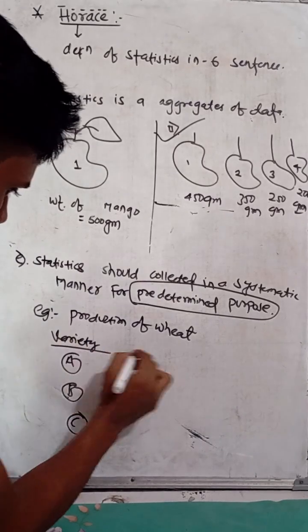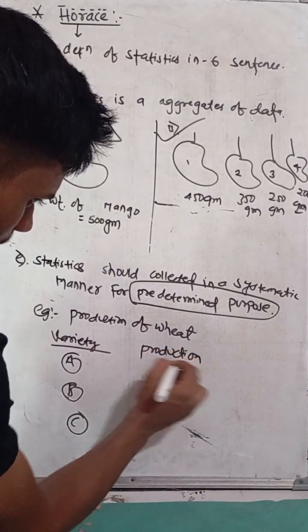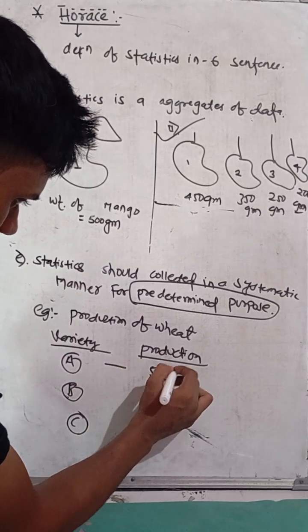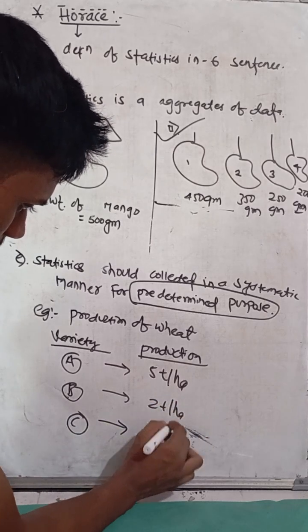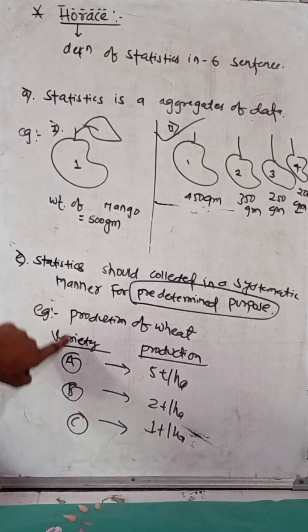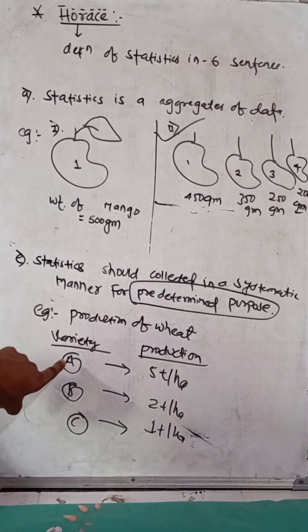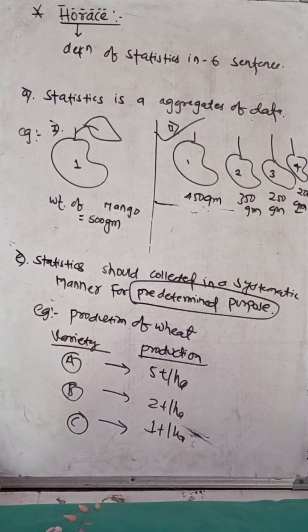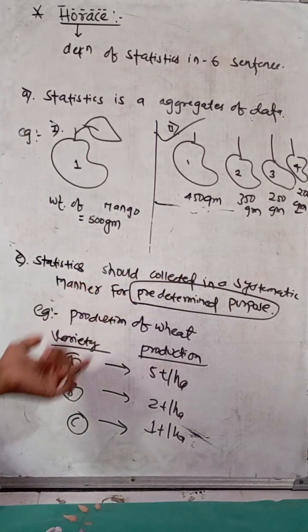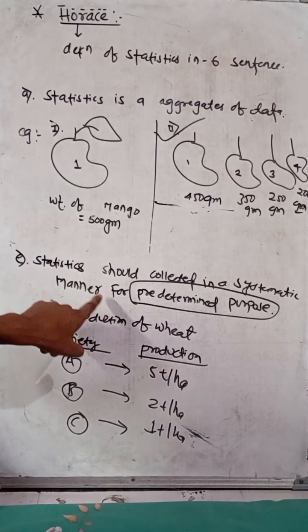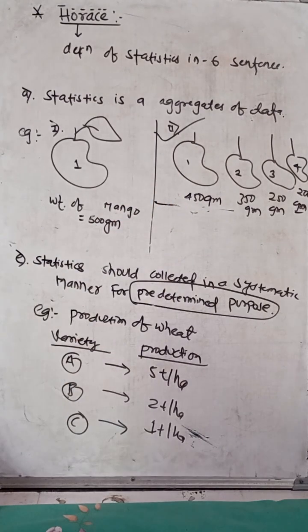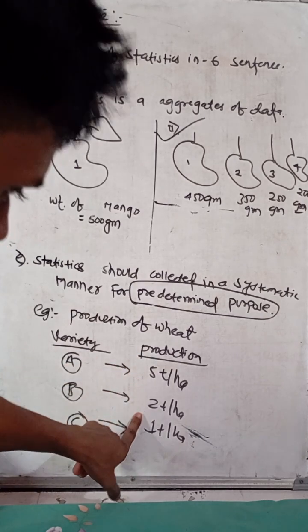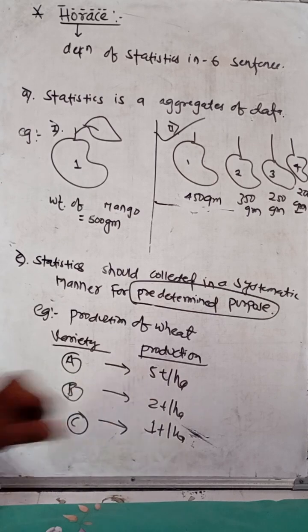And the production of A variety is 5 ton per hectare, B variety is 2 ton per hectare, and C variety is 1 ton per hectare. It means that among these three varieties, A variety is the best for production. What is the predetermined purpose in this example? To know the production of wheat. So we collect the varieties A, B, C and the production 5 to 1 in a systematic manner, and then we compare: A variety is the good variety for production.